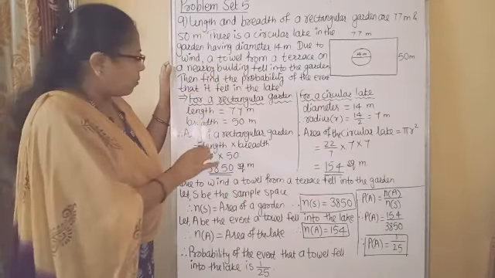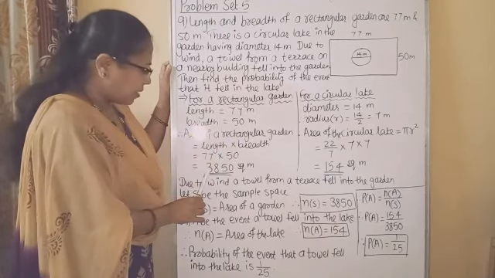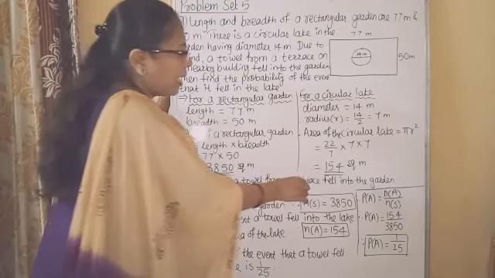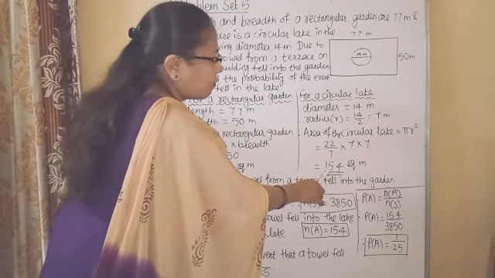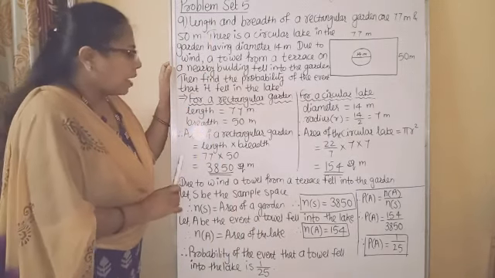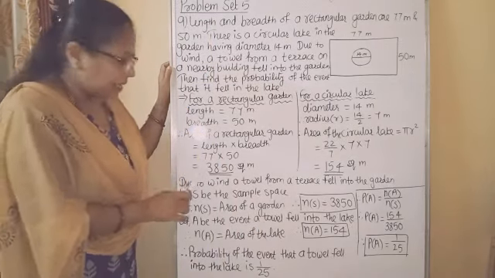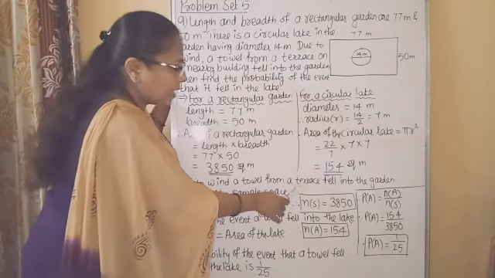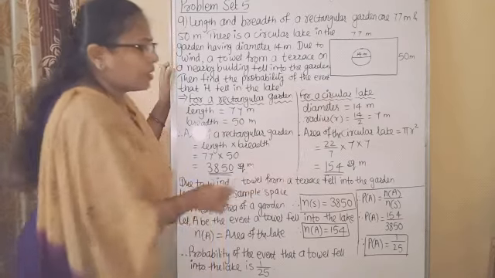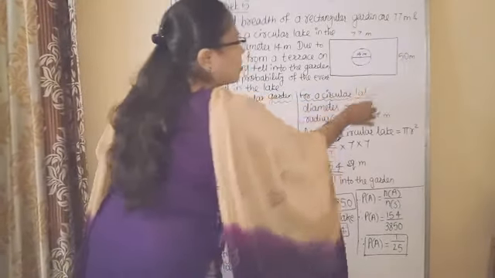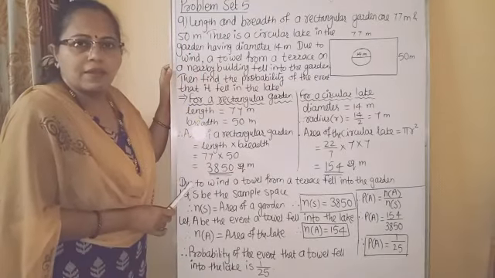Okay, so first we calculated area of rectangular garden is 3850 square meter and area of circular lake is 154 square meter. Now, here the random experiment is due to wind, a towel from a terrace fell into the garden. So in this garden, anywhere the towel can fall.